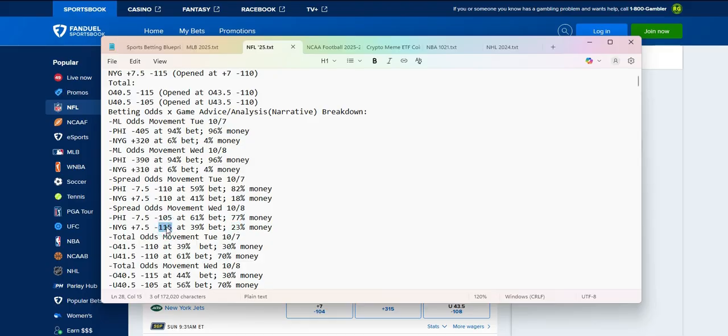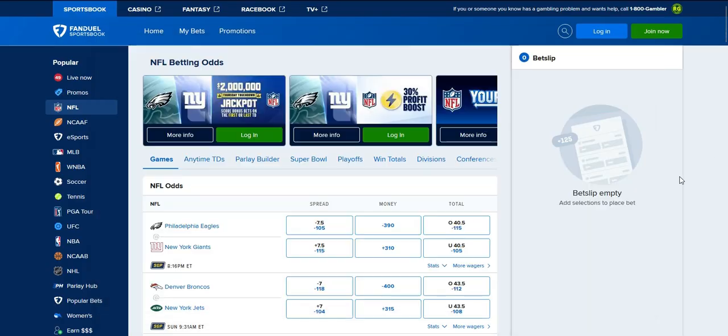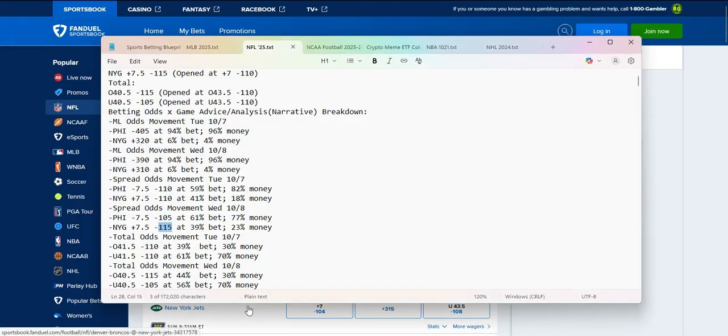Total from Wednesday looks like this: 40.5. It changed to minus 115 cost. The cost changed and the total changed to where it is now, 40.5 points. Minus 105 going under. Now currently the minus 105 is still going with the under, just like yesterday. But this has changed. 44% betting going with the over, 30% money going with the over. Under, 56% betting going with the under, 70% money going with the under.